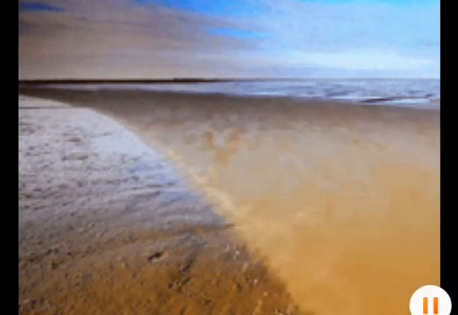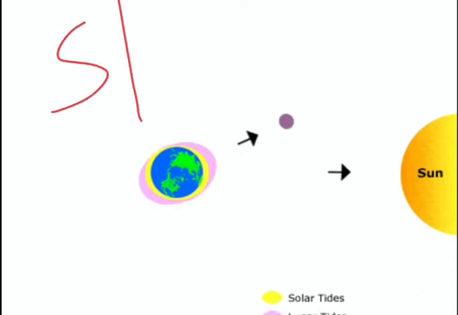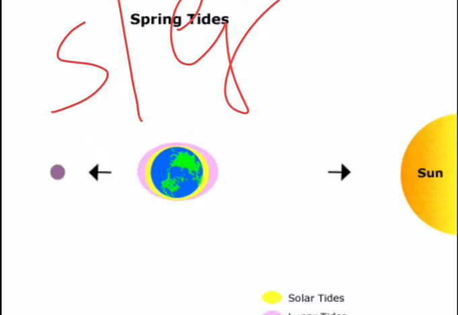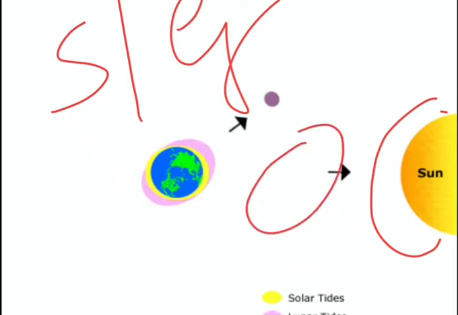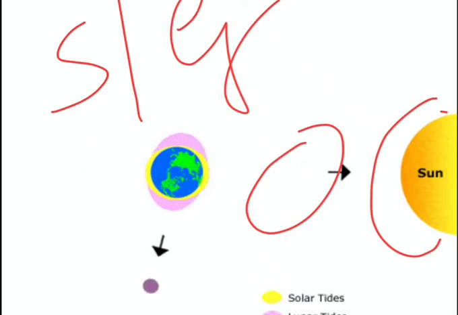Just look here, students. Now all of you got it, the strong gravitational pull exerted by the sun and the moon, as you can see here, on the earth's surface, causes the tides.